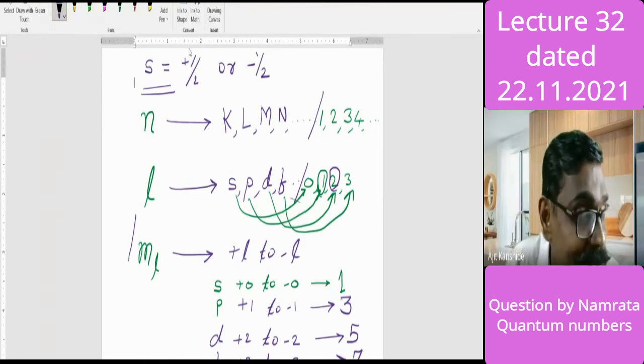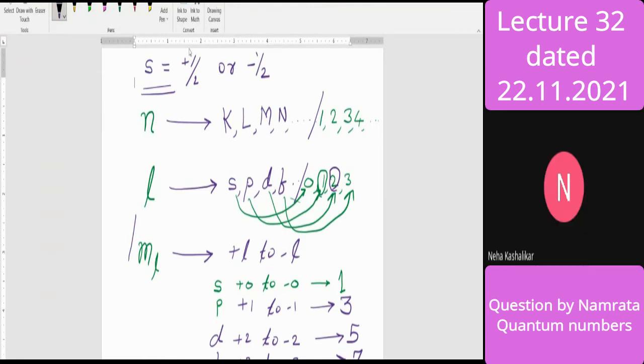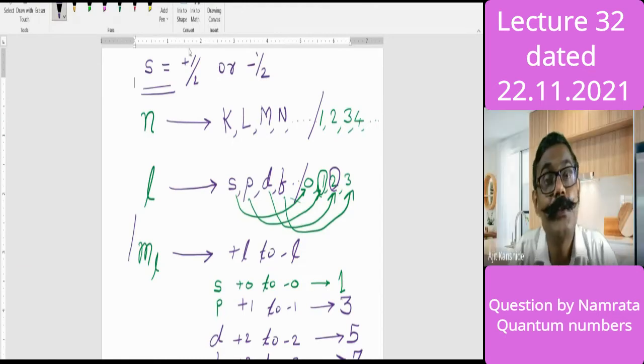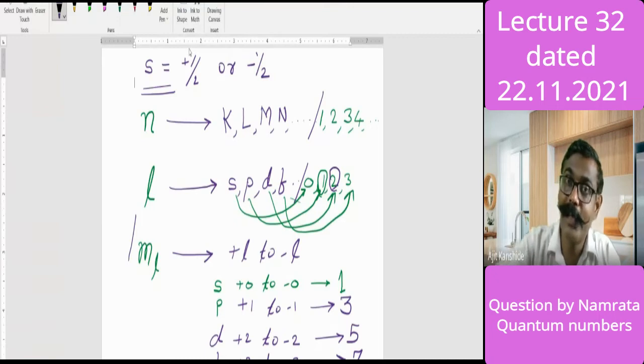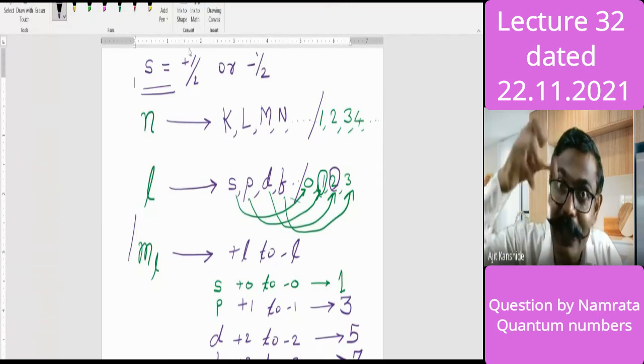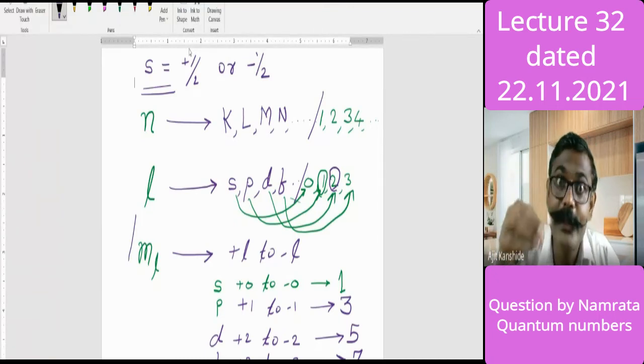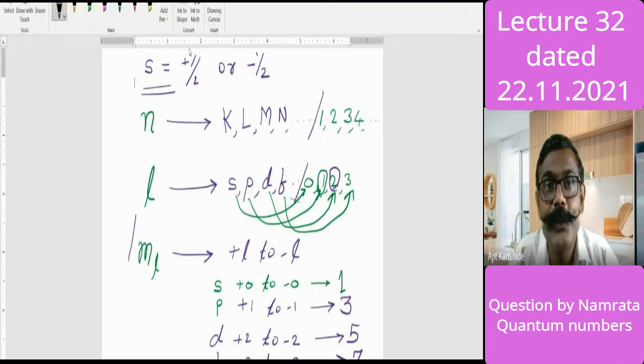Positive means loss of electron, and negative means gain of electron? No, no. It is about one electron only. We are addressing that electron, and to address it, we are using the terms positive and negative. Positive spin means what? Rotation in which direction? No, you are not understanding the question.